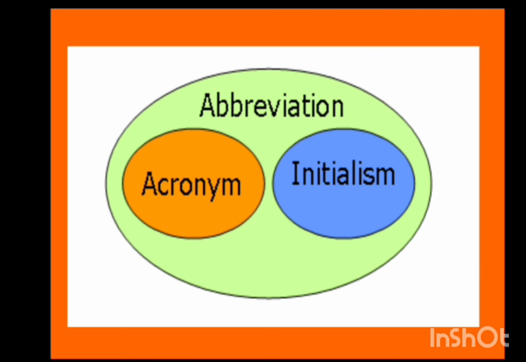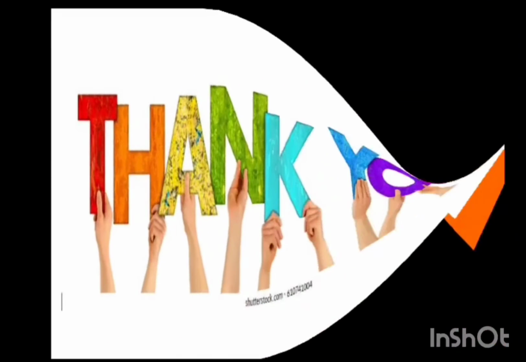We cannot pronounce it as a word. We pronounce the first letters separately. It is not an acronym, but only an initialism. I hope you all understood the abbreviations and the various types of abbreviations, the acronym and initialism. Okay, thank you.